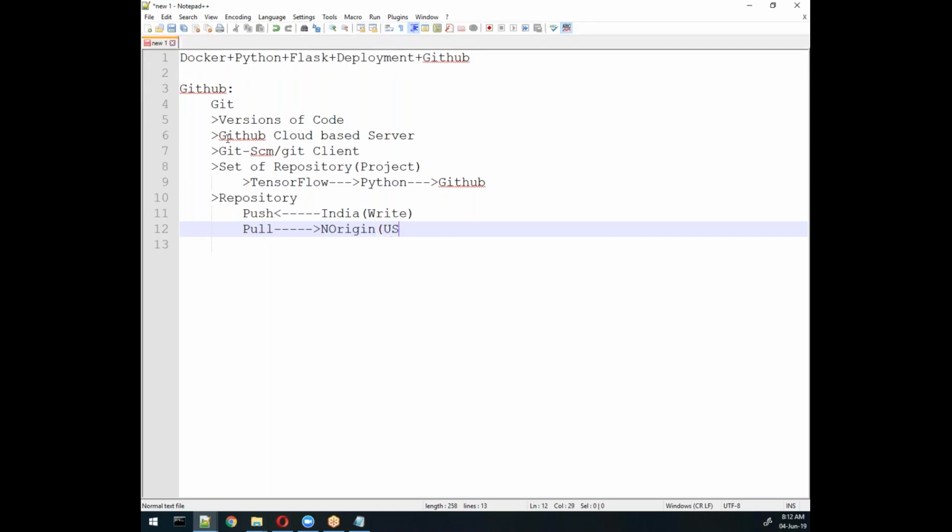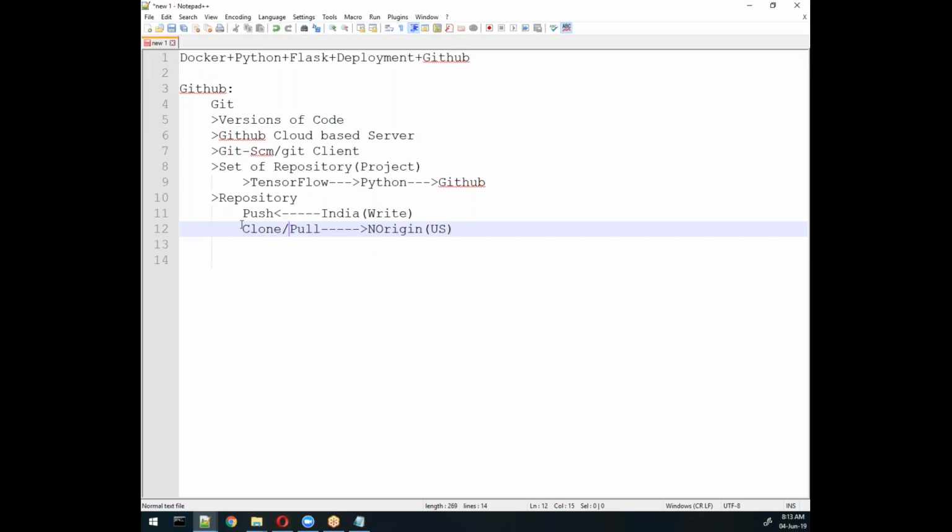Remember. I'll do it like that, and then we will perform some operations on it. So what we will do here is create a repository, push it, and pull it, or else we can say clone it into another machine.